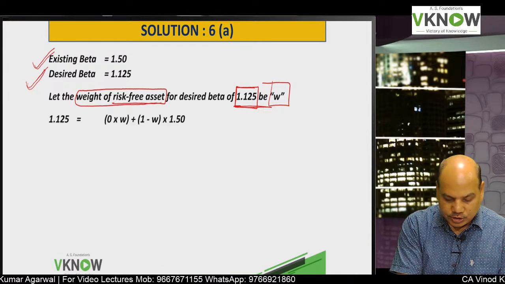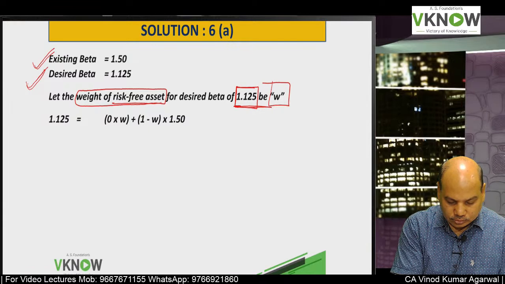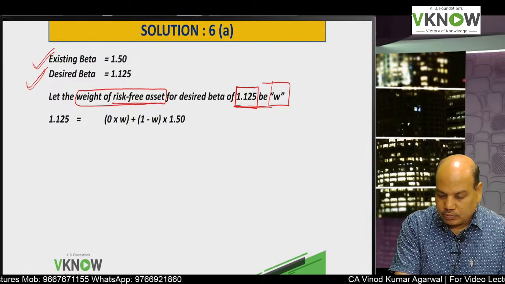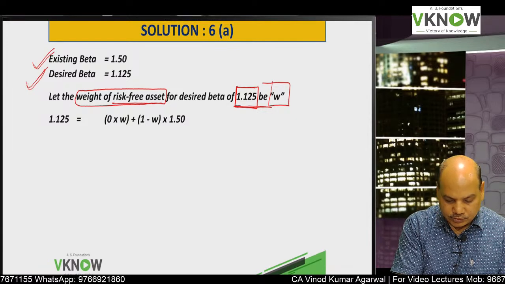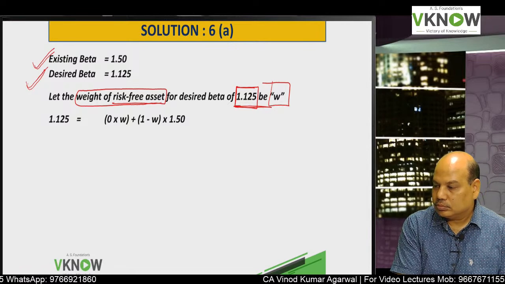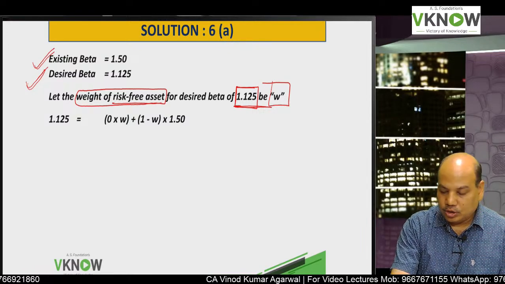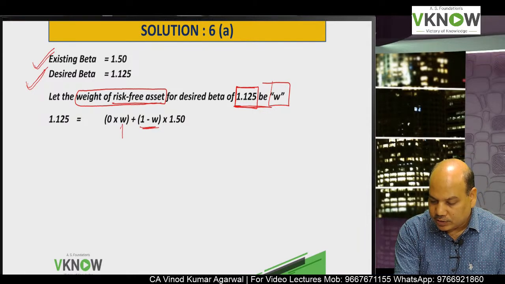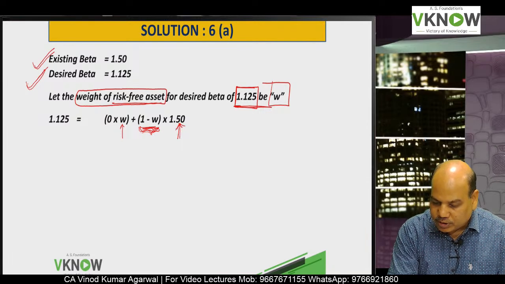Then write down below one equation. 1.125 is equal to 0 into W. What is 0? 0 is the beta of risk-free asset, into W. If weight of risk-free asset is W, weight of shares will be 1 minus W, and this is the beta of shares calculated in the previous step.